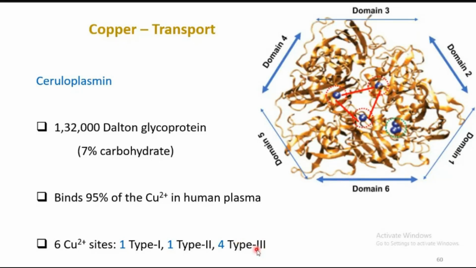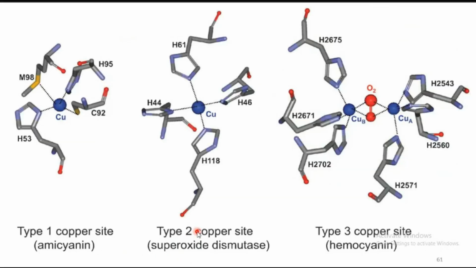In which state? In the reduced state. There copper is in the +1 oxidation state, in the reduced form. Only in the oxidized form will it produce color. Type 1 in the reduced form is colorless, whereas type 2 is available in both oxidized as well as reduced form. But type 2 copper generally is copper 2+, so that will produce a pale blue color. So these are the structures of type 1, type 2 as well as type 3 copper.